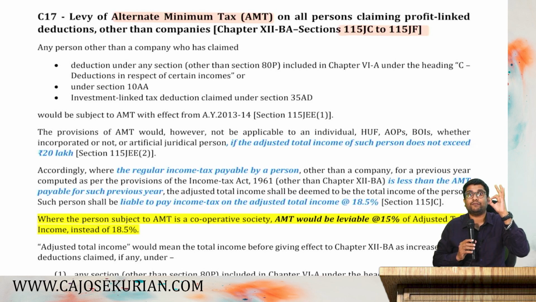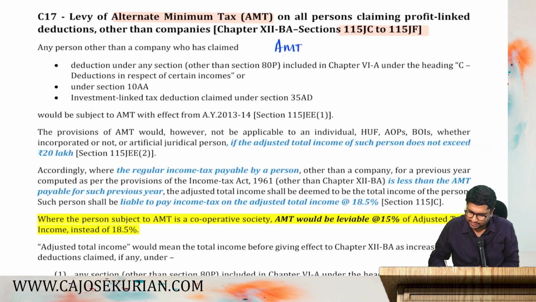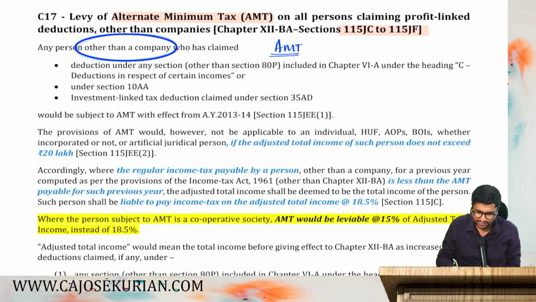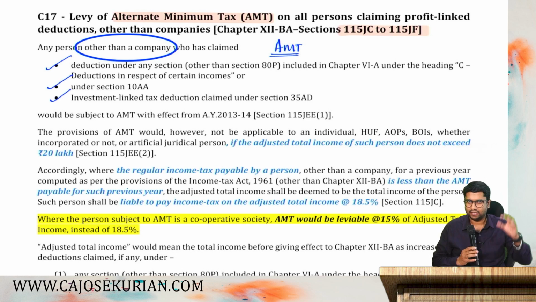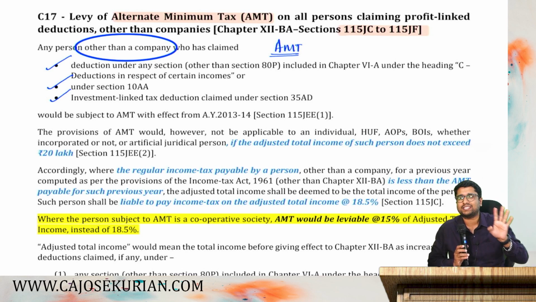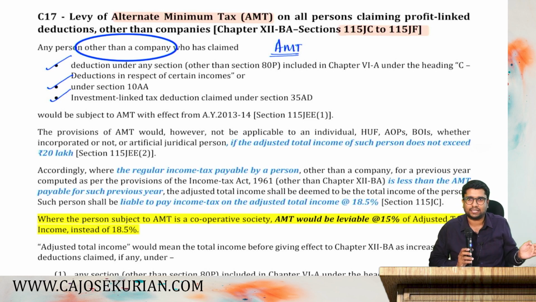So I want all of you to be very attentive here. Listen, this alternate minimum tax is applicable to every assessee other than companies if they have claimed any of the following deductions. For companies, AMT is not applicable. Why? Because they have another concept called MAT, that is minimum alternate tax. For the time being, focus on AMT.